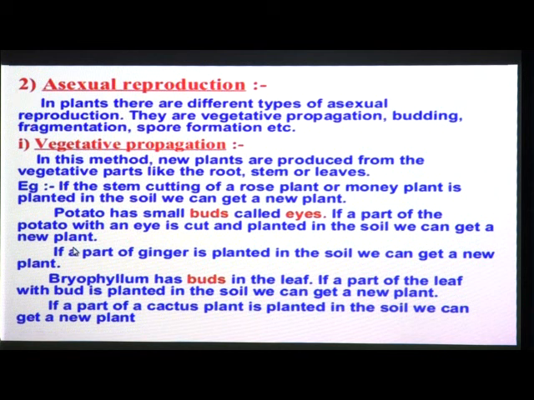Then if a part of ginger is planted in the soil, we can get a new plant, and also by ginger we can get a new plant.